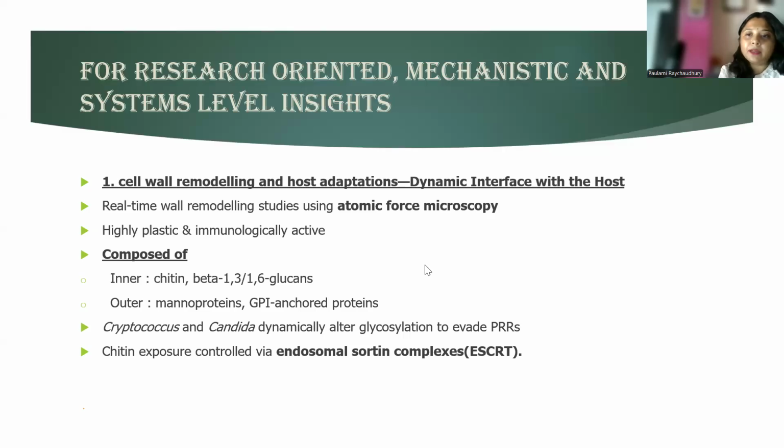One thing you have to remember in fungi, the cell wall is the outermost covering. Inside that is the cell membrane, and then the cytoplasm is covered by the cell membrane and then covered by the cell wall. But in human, there is no cell wall. And in plants also, the outermost covering is the cell wall and then the cell membrane. Inside is the cytoplasm. Cryptococcus and Candida dynamically alter glycosylation to evade PRRs and chitin exposure is controlled via endosomal sorting complexes.